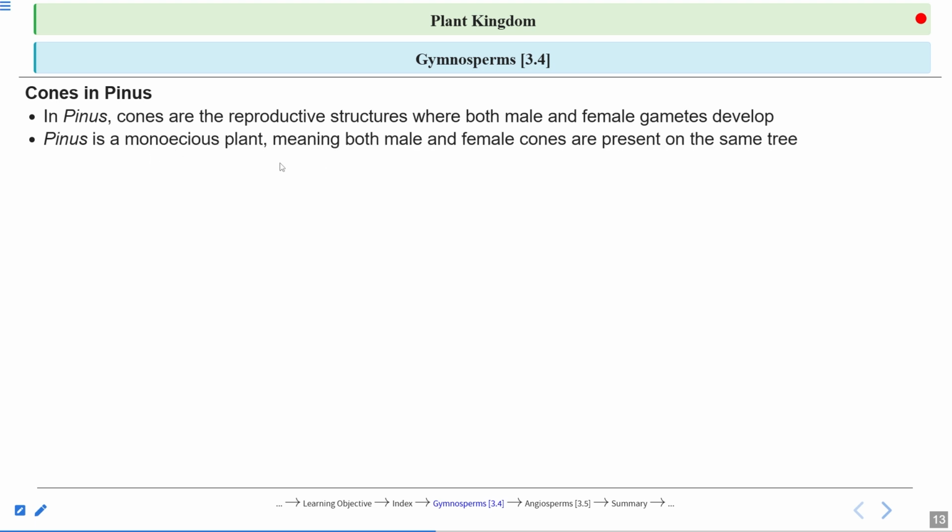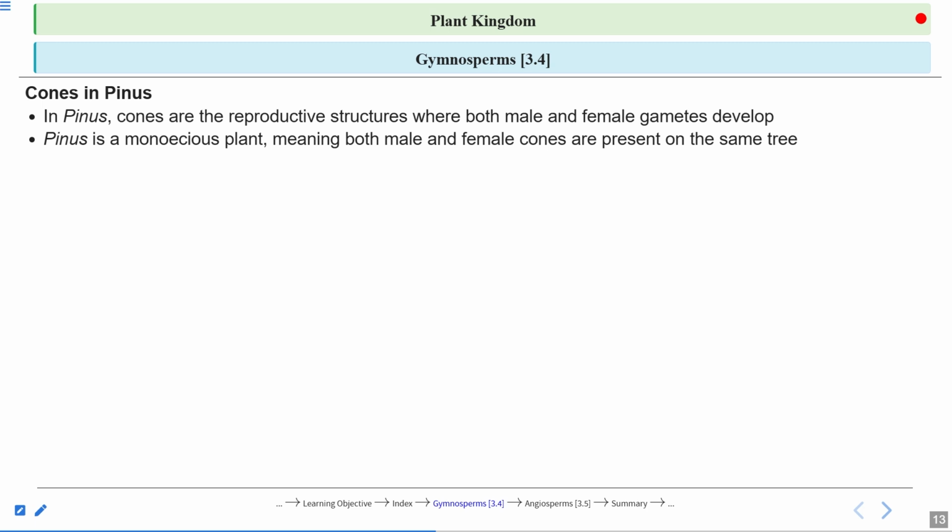Pinus is a monoecious plant. Monoecious plant means both the male and female cones are present on the same tree. It is not like the cycas, a dioecious plant, where the male plant is separate and the female plant is separate. On the male plant, there will be the development of the male cone, and on the female plant, there will be the development of the female megasporophylls, right?